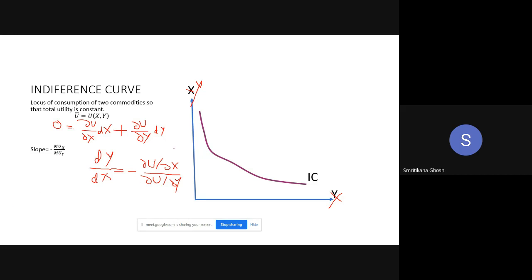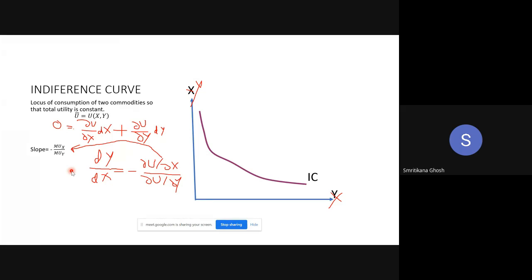So what is the slope? The slope is minus of MUx by MUy. Now, if the commodity is a normal commodity, then marginal utility is diminishing, but the value of marginal utility is always positive.